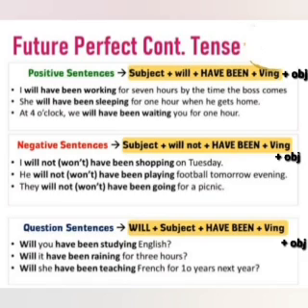Yes. Now if we talk about the negative form of it, we have subject plus will plus not plus have plus been plus V1 plus ing plus object. Yes, like for example, I will not have been shopping on Tuesday.